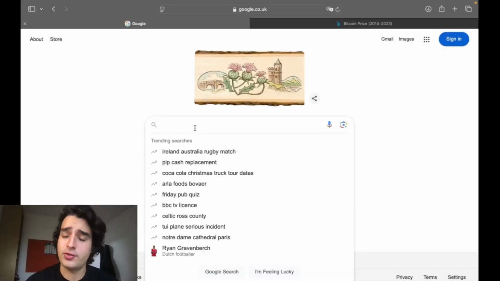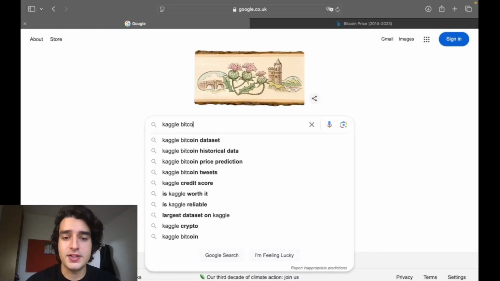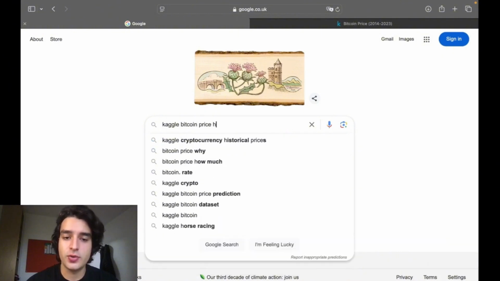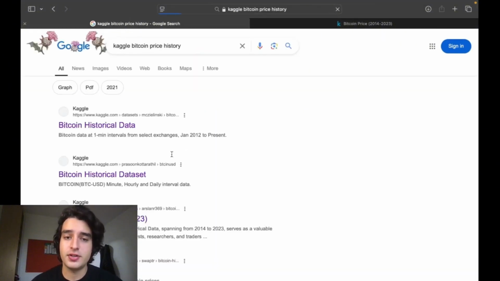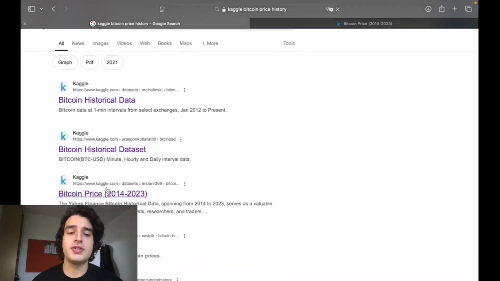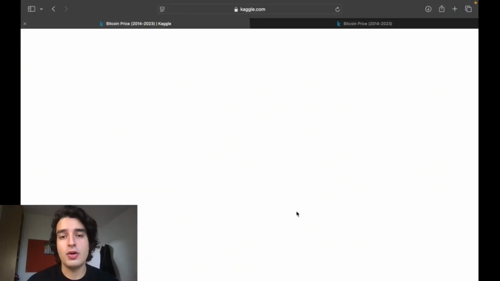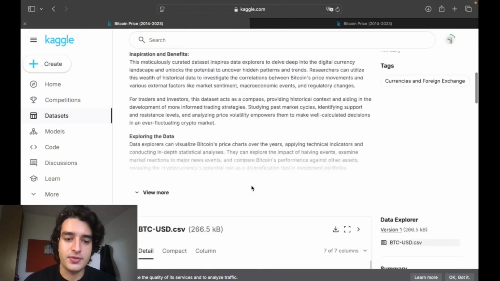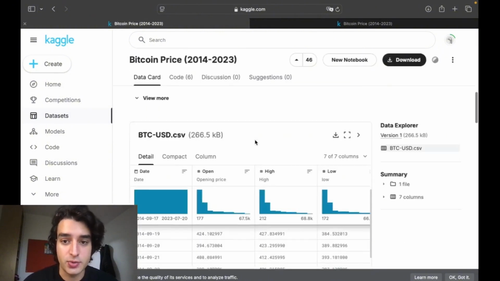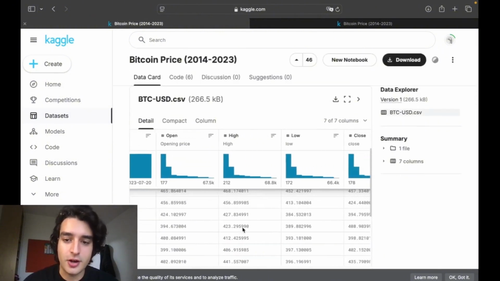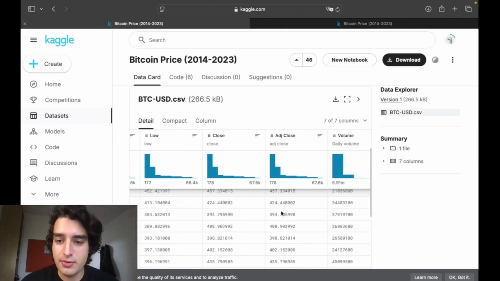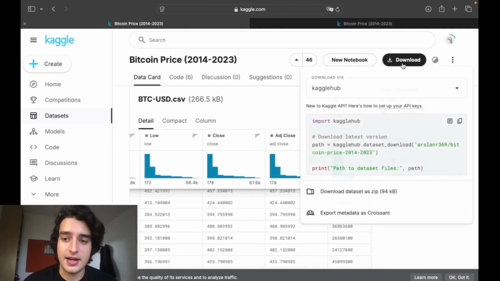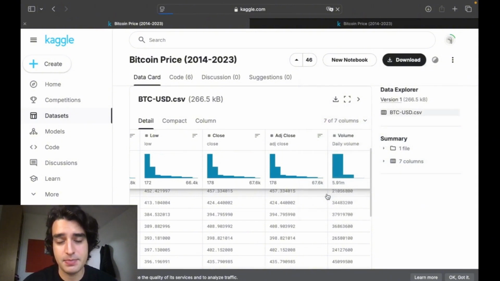So here we are in the tutorial. The first thing you want is your data, so you just search on Google for Kaggle Bitcoin price history. You will have different options. We will just select the 2014 to 2023 daily data. Once you're on Kaggle, you will check if the data on there is the data that you want. Once you check the columns, you just click on download up there and select download as a zip. It will download as a CSV file.